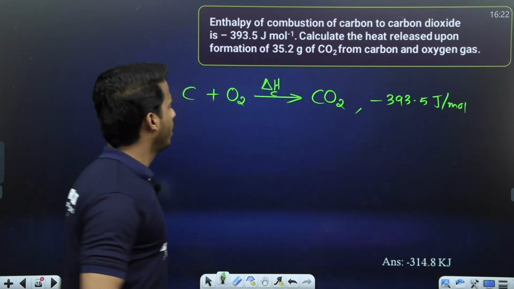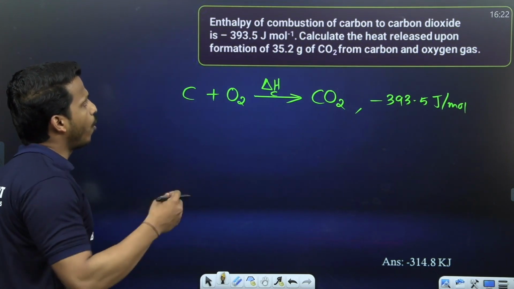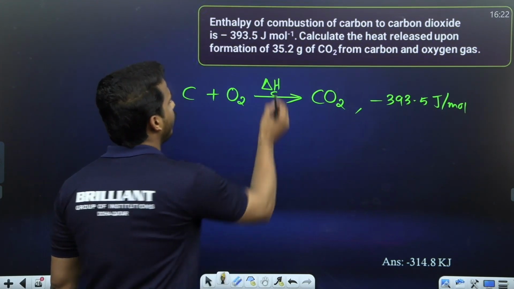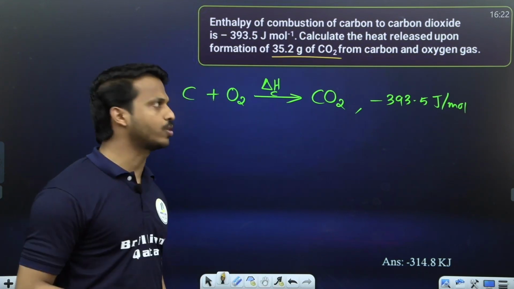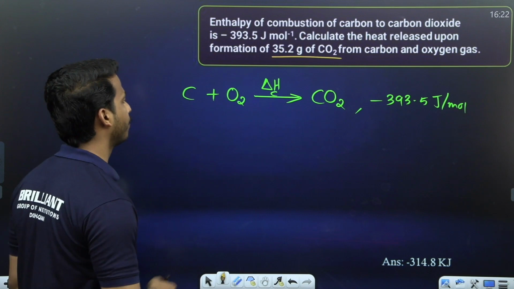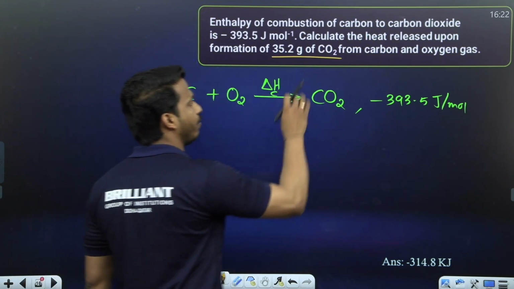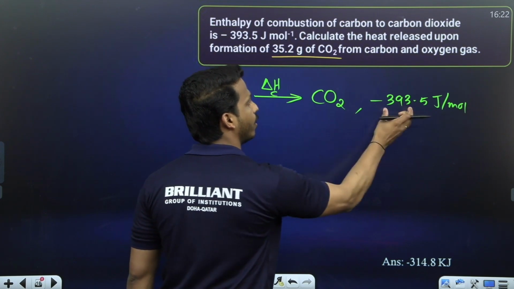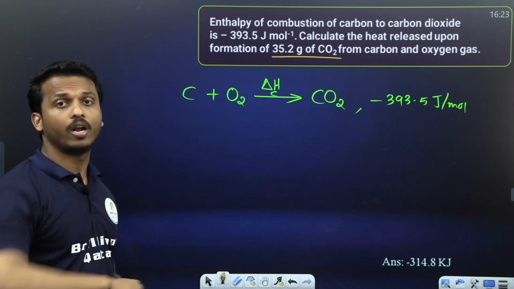Now, the question: calculate the heat released upon the formation of 35.2 gram of CO2 from carbon and oxygen gas. Simple question. It's like a stoichiometric question, dear all. This is the equation we have. When carbon undergoes combustion, we get carbon dioxide. During this, how much energy is released? Minus 393.5 joule per mole energy released.